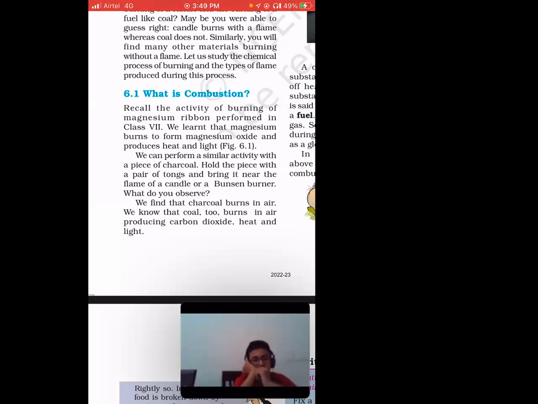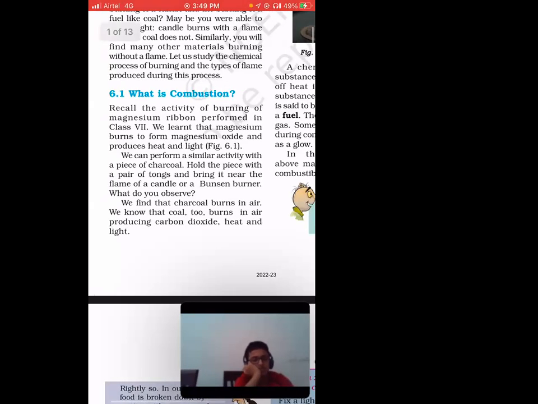It's like, for example, when you burn a cracker, you can see it converts into ashes, right? And you can see the heat is being produced plus the light is being produced, right? So we can perform a similar activity with a piece of charcoal.